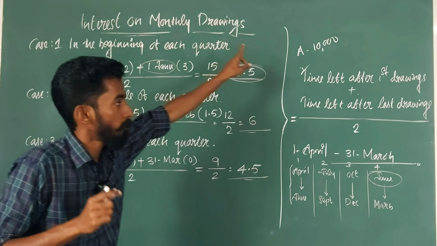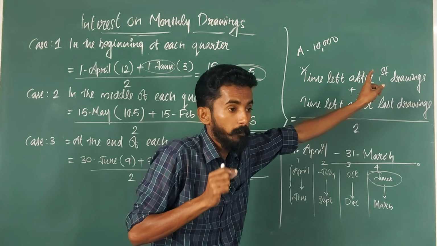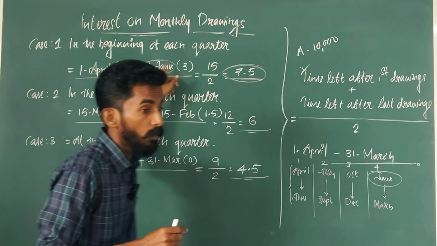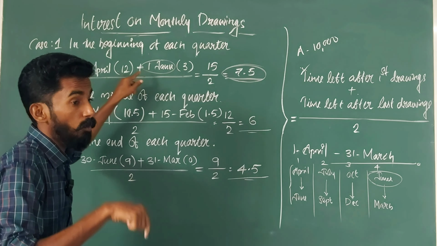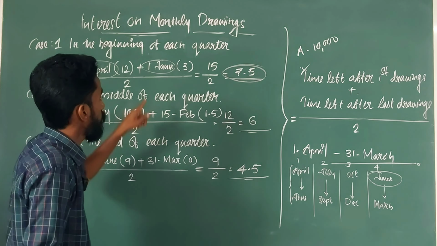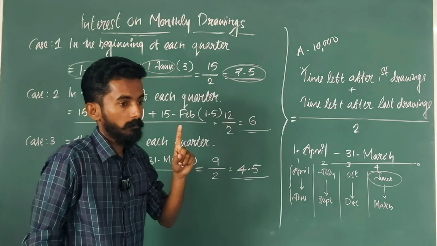7.5 is the average period in the beginning of each quarter. Is the logic clear? Time left after first drawings plus time left after last drawings, divided by 2. In the beginning of each quarter, the first withdrawal was on 1st April and the last withdrawal was on 1st January.